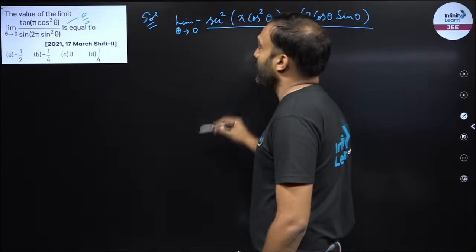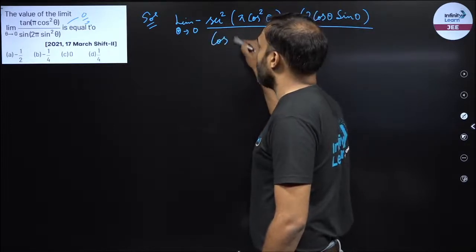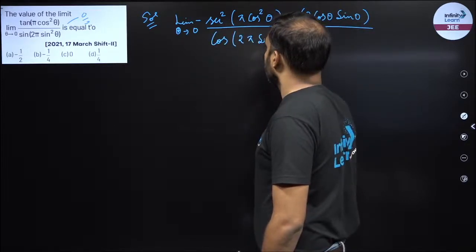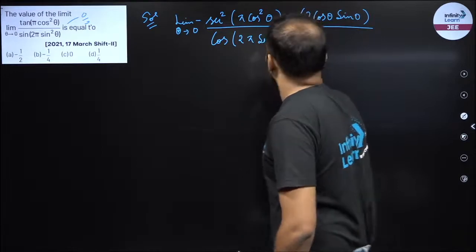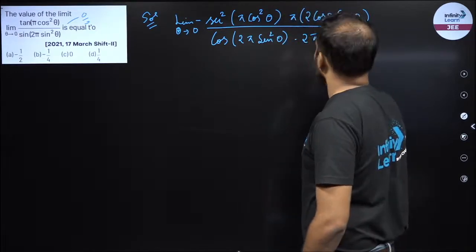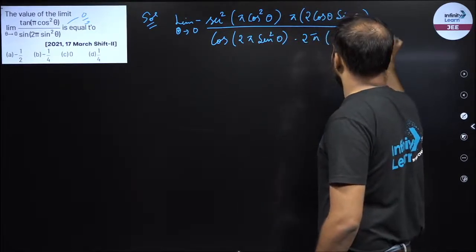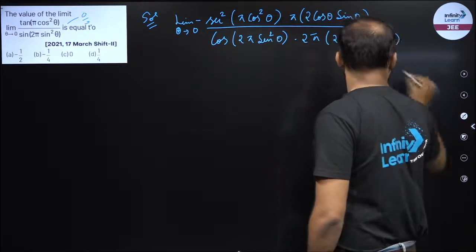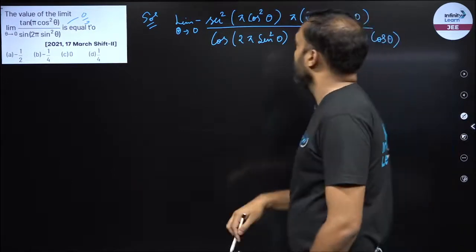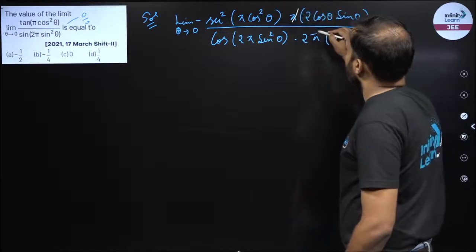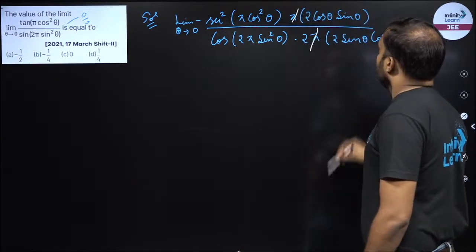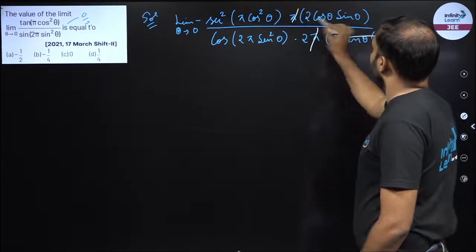Derivative of the denominator: sine of something is cos of something, into the derivative of something, 2 sine theta into cos theta. So pi cancels with pi, and 2 sine theta cos theta cancels with 2 sine theta cos theta.